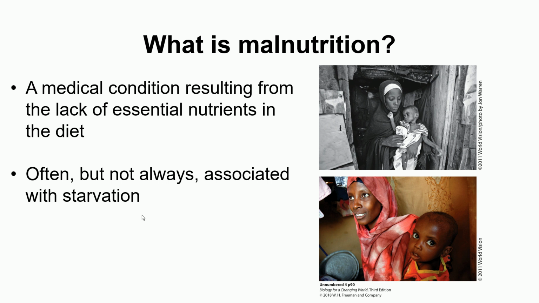Suppose there's a situation where you're getting a lot of potatoes to eat. Potatoes are very rich in starch, so you are getting food to eat. Starch is a polysaccharide, it will give you energy, but this food does not have the essential nutrients. If you are only on a potato diet, which means you're only getting starch, you are definitely getting energy, you will survive, but you are malnourished because potatoes do not have all the essential nutrients.